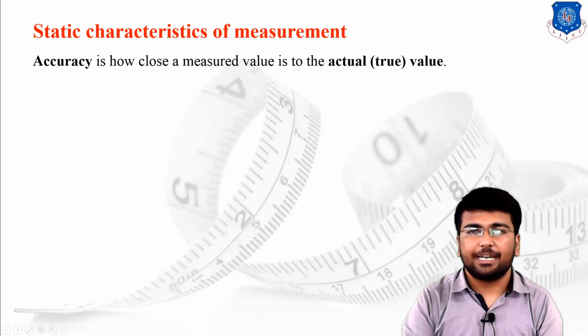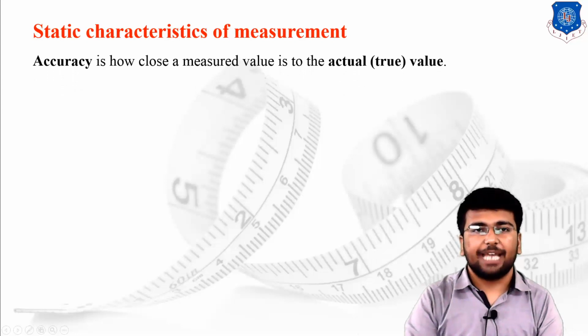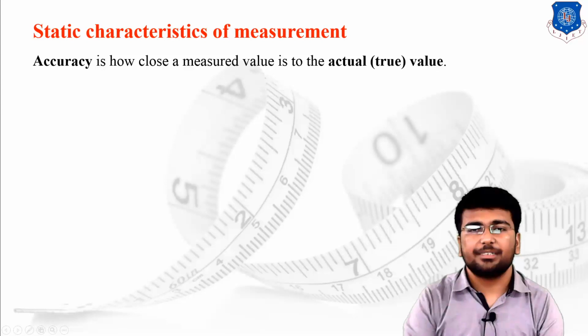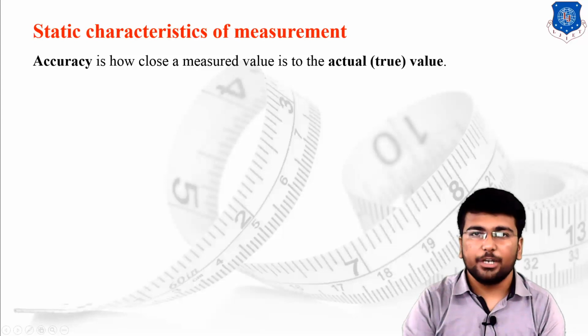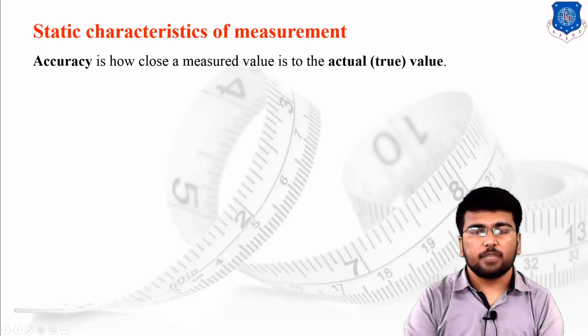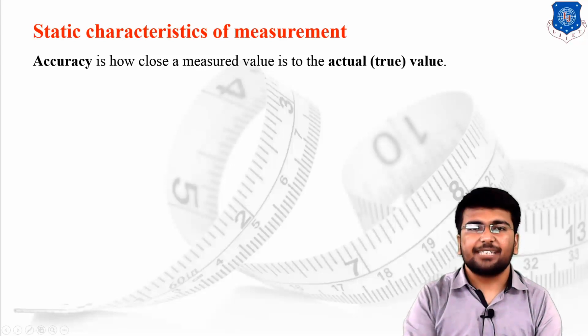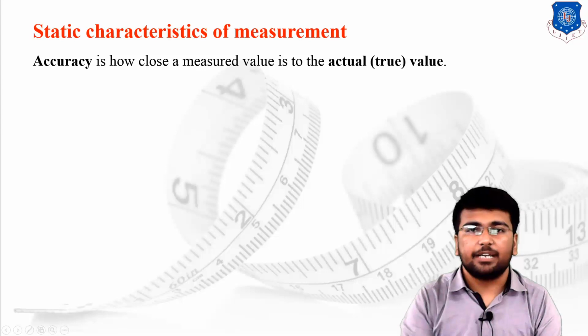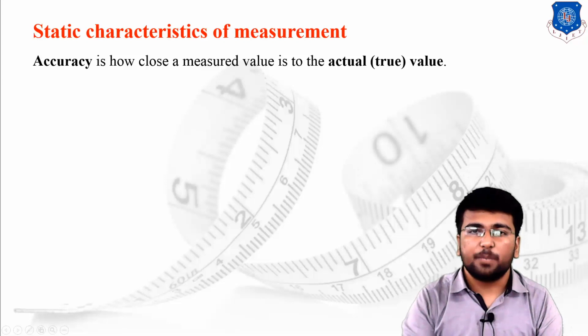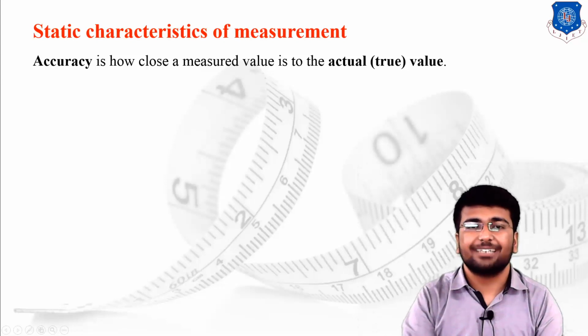The first basic characteristic of measurement is accuracy. We have already discussed accuracy in the previous chapter. What do we mean by accuracy? Accuracy is how close a measured value is to the true or actual value. We discussed an example of cricket. Suppose in 6 balls you have to hit the middle stump, then how many times you hit the middle stump is known as accuracy. Suppose out of 10 readings you get the same value 8 times, and those values are very near to the exact value, then we can say it is an accurate reading, and this is known as accuracy.